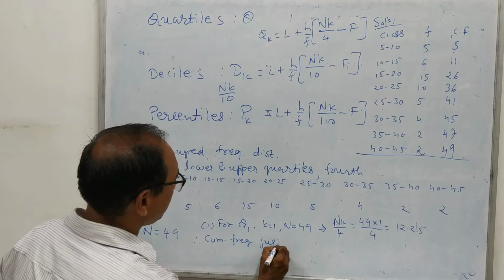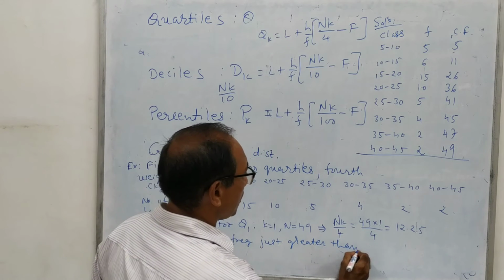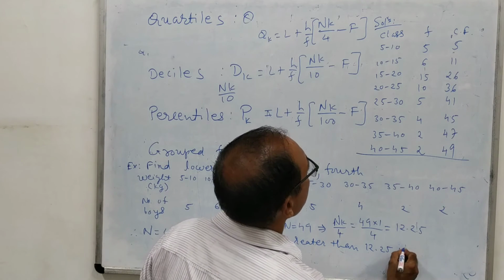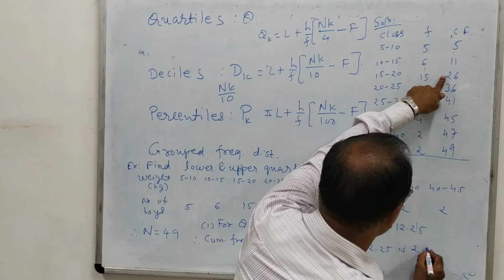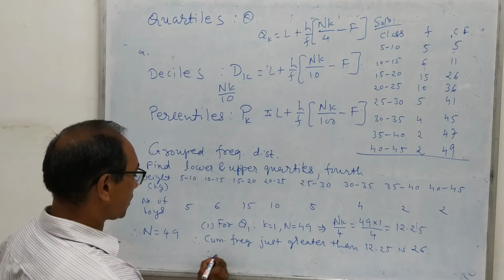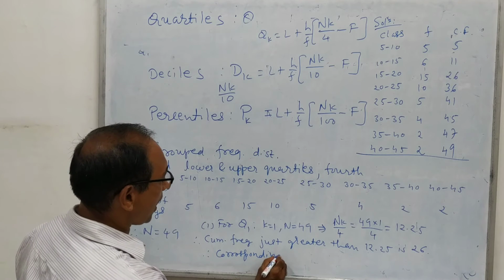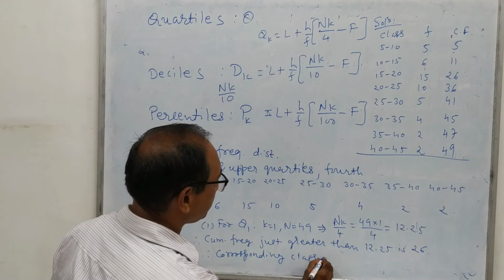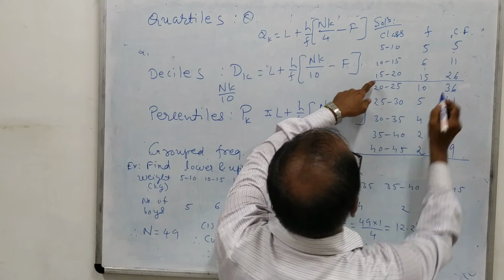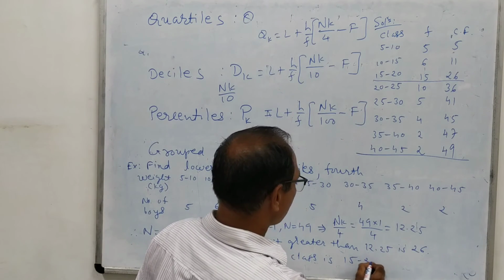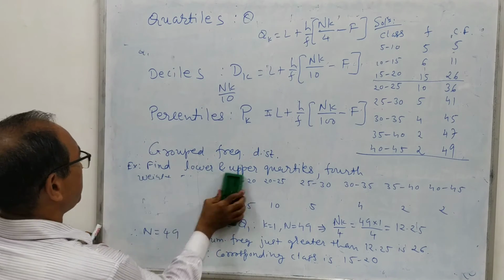The cumulative frequency just greater than 12.25, in this table after 12.25 it is 26, so the corresponding class is 15 to 20. Now we have all the possible values over here.